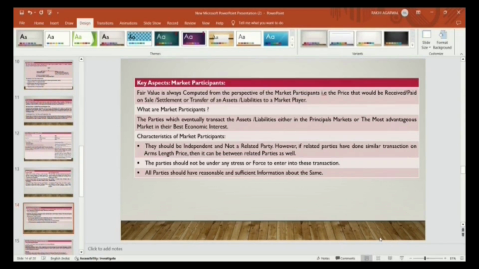They are not a related party. Characteristics of market participants: they should be independent. They are not a related party. However, if they are related parties, they have done a similar transaction at arm's length price. Arm's length price means the fair value transaction, that it can be between related parties as well. The parties should not be under any stress or force to enter into this transaction. All parties should have reasonable and sufficient information about the same.